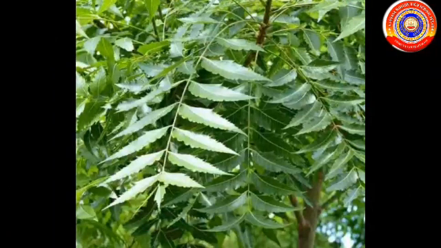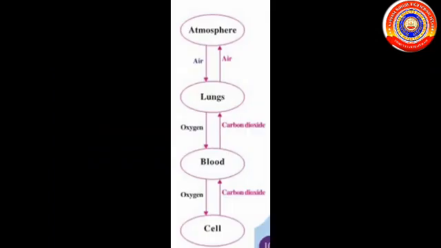Like animals, plants also breathe. Plants take in oxygen from their surroundings and release carbon dioxide. This gaseous exchange occurs through the minute pores in the leaves called stomata. During respiration, oxygen reaches the lungs. Blood carries oxygen from the lungs to cells. Blood also carries carbon dioxide from cells to the lungs.